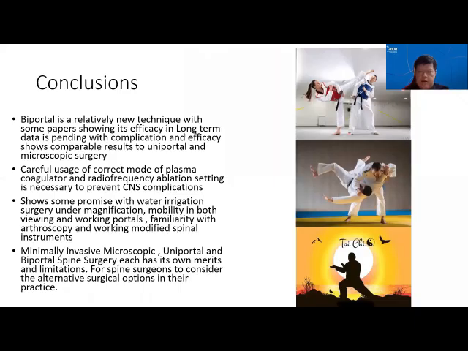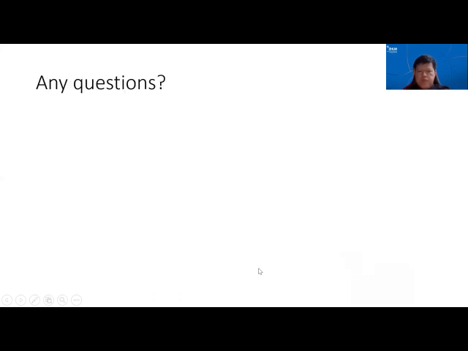So in summary, in expert hands, whoever the spine surgeon is, if we are interested in each of these techniques, biportal, uniportal, or microscopic tubular surgery, they're minimally invasive surgery in general. As long as we are comfortable with the technique and we apply it in the correct patients with good indications, they produce good outcomes. It's not easy to really compare which technique is better. It's like talking about Taekwondo, Judo, and Tai Chi. Each of them, if you master it well, you can perform good techniques and get good surgical outcomes. Thank you very much.